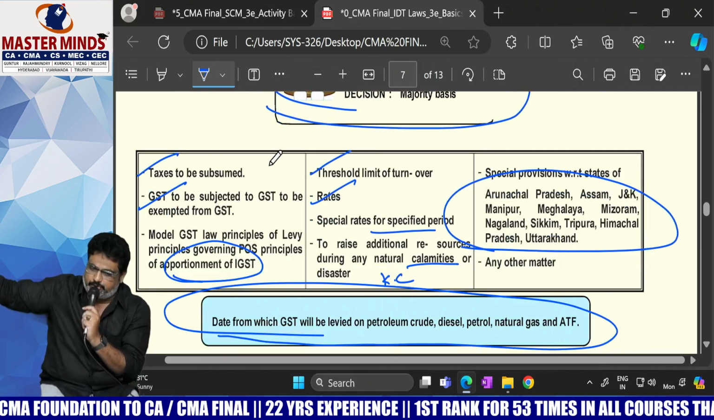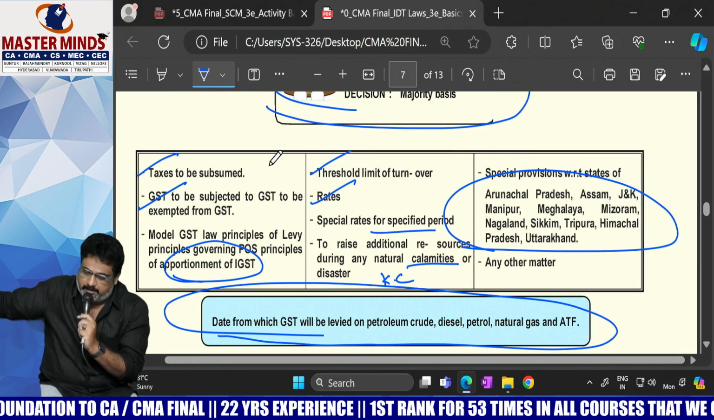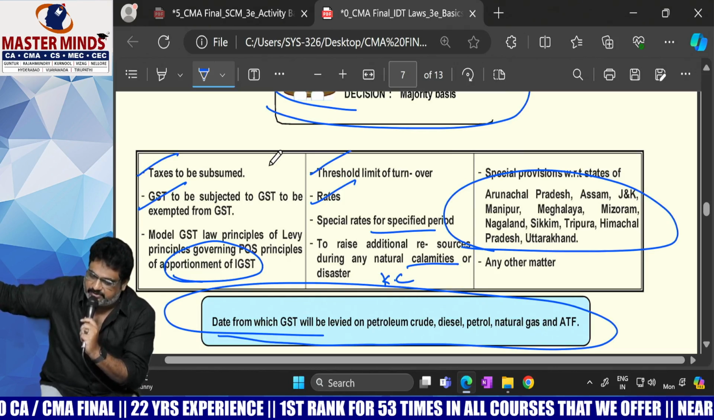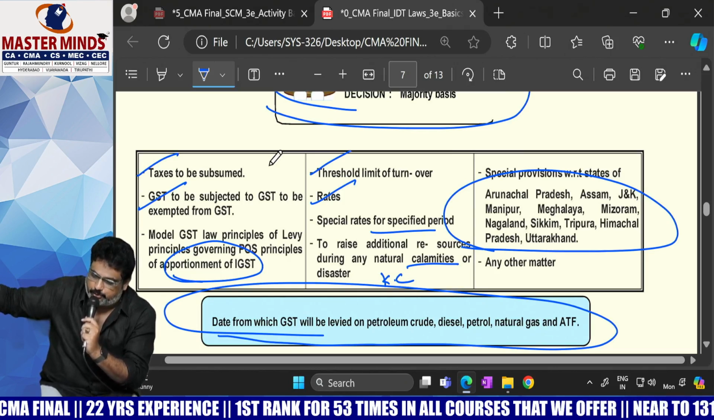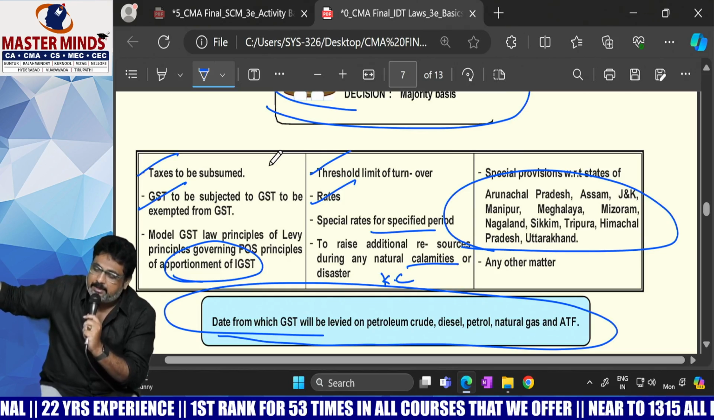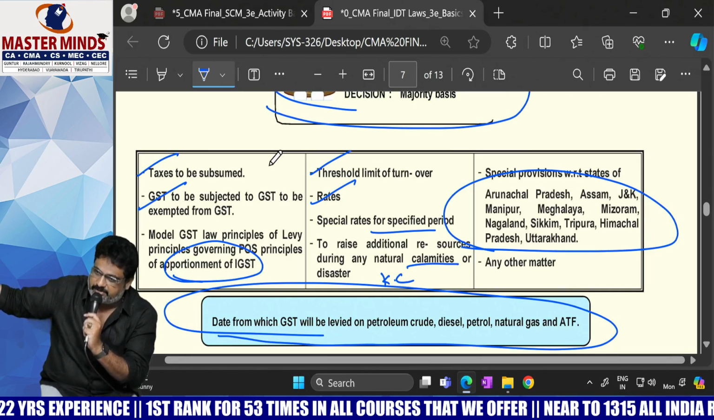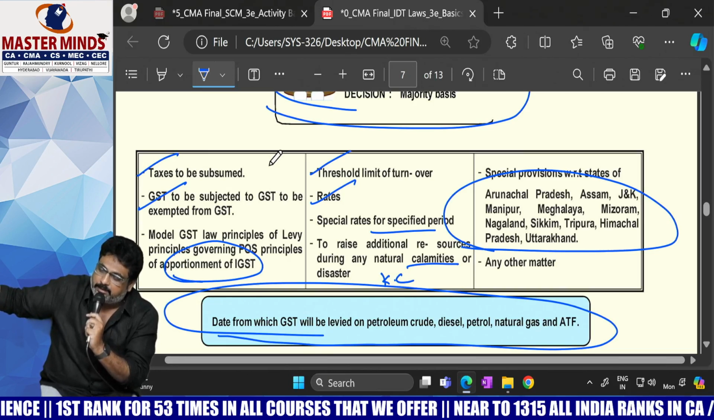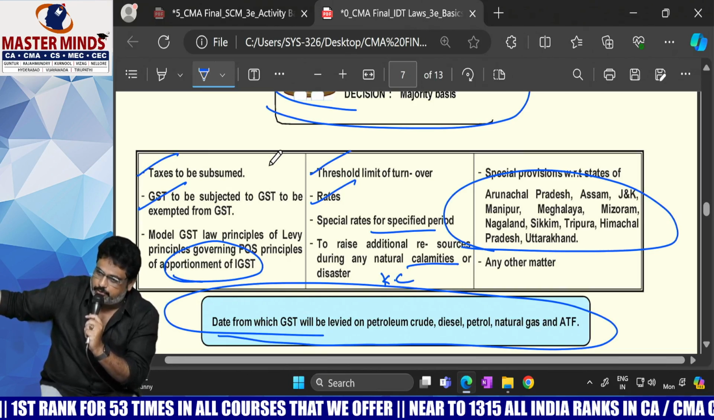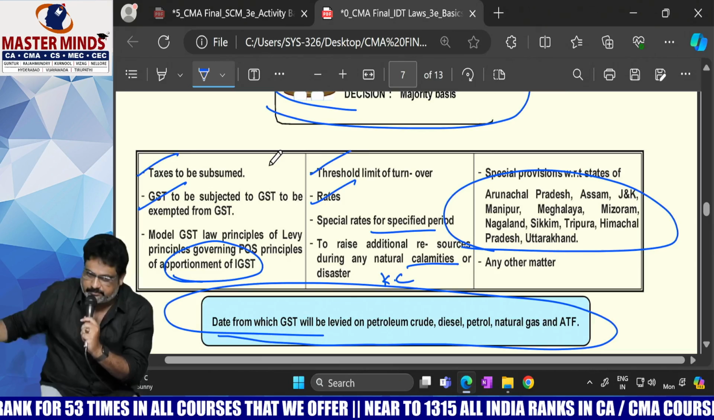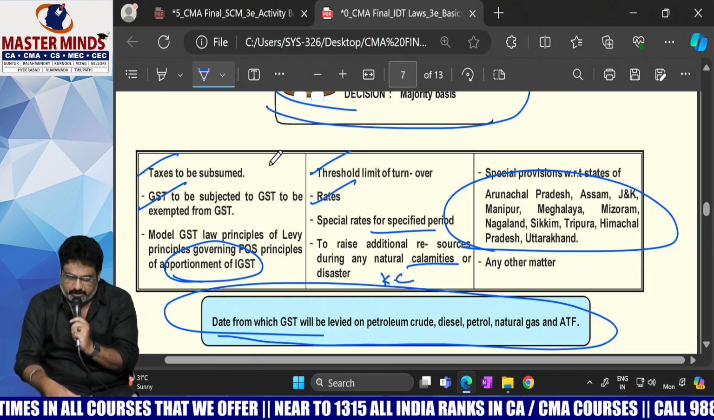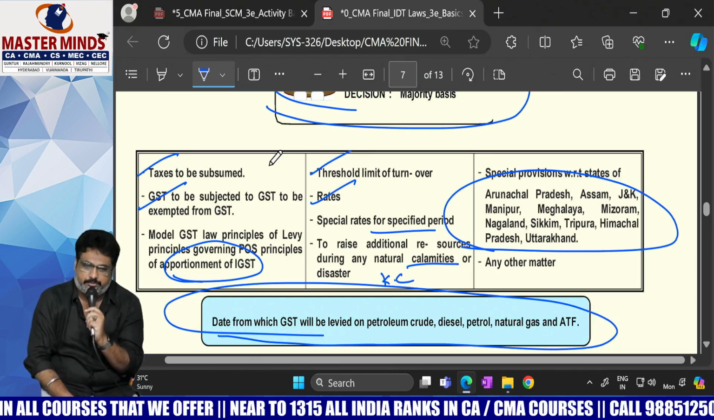What are the decisions that will be taken at GST Council? Taxes subsumed, exemptions, distribution of IGST revenue, registration limits, GST rates, special rates during special circumstances, and special category states creation and the rules applicable to them. And last but not the least, when GST is going to be applied on petroleum products. These are the things you should remember with respect to GST Council. Check it once. Any doubts, you can ask me.